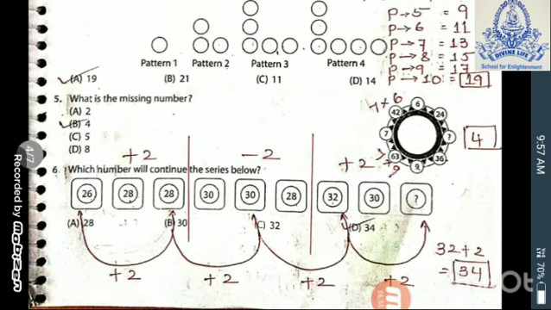Question 6. Which number will continue the series below? यहाँ पे मैंने पार्टीशन कर दी है 3 बॉक्स के बीच में. 2 logics are there. First I will explain you. 26. First and third box you have to see. 26 plus 2 it's come 28. Right?